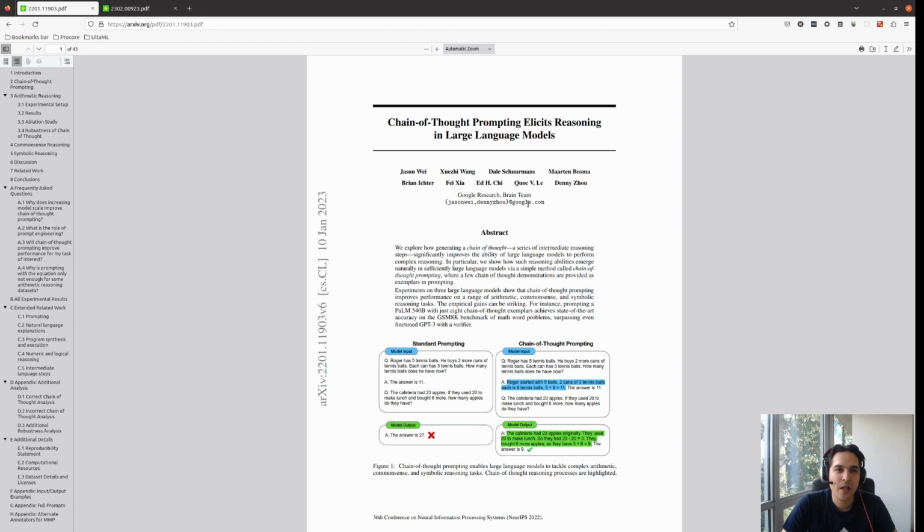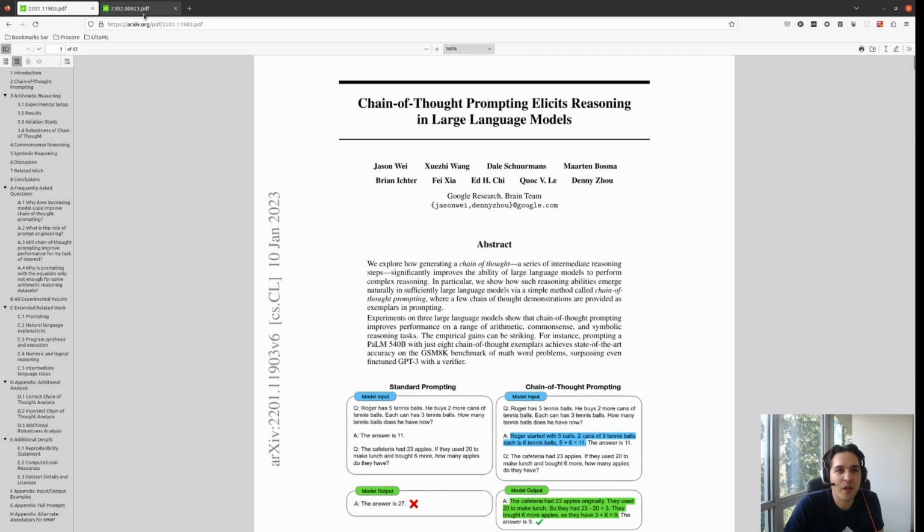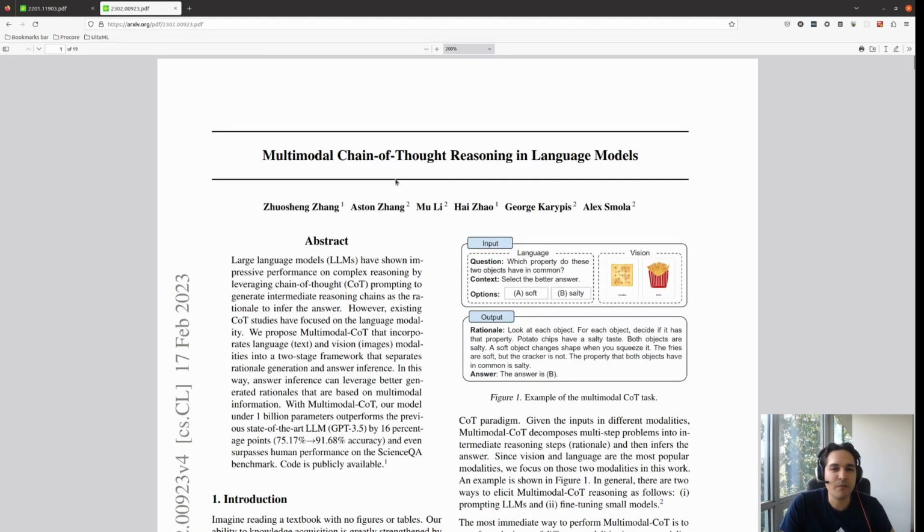So today I'm picking two papers about chain of thought, and I want to talk about chain of thought prompting and how this is important and how this would maybe be the future way of interacting with language models. So the first paper we want to talk about is, let's start with this second one, the multimodal chain of thought reasoning in language models.